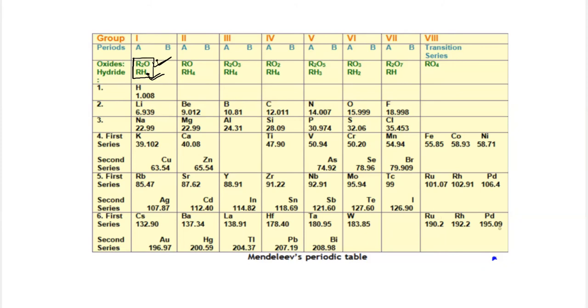Here you can see that in the same group, two or more elements are being placed. In some of the examples, you can see that the heavier elements are being placed before the lighter elements. For example, if you consider potassium, potassium is being placed after that of the argon.